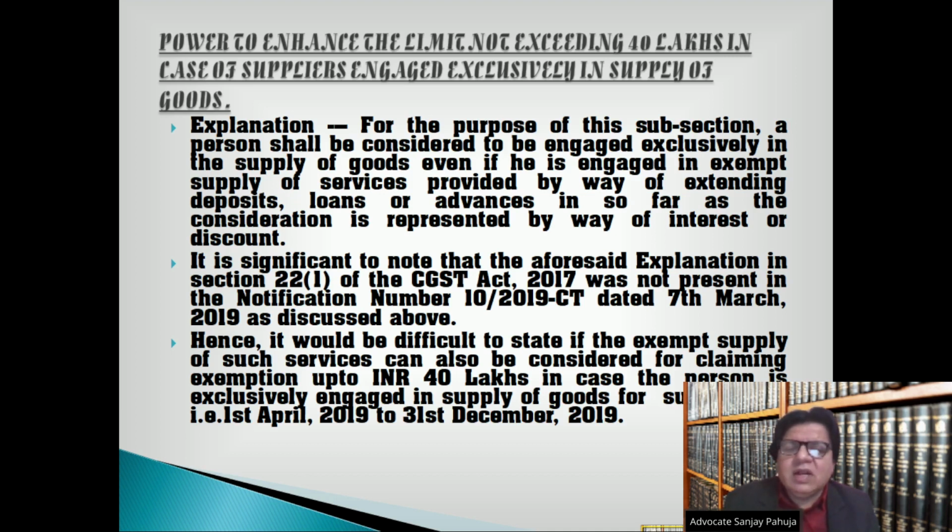It is significant to note that the aforesaid explanation in section 22(1) of the CGST Act 2017 was not present in the notification number 10/2019 CT dated 7th March 2019 as discussed above. Hence, it would be difficult to state if the exempt supply of such services can also be considered for claiming exemption up to 40 lakh rupees in case the person is exclusively engaged in supply of goods for such period, namely 1st April 2019 to 31st December 2019.